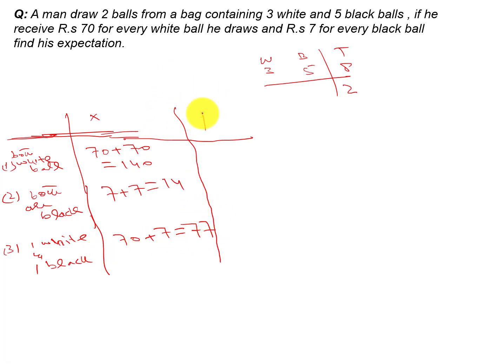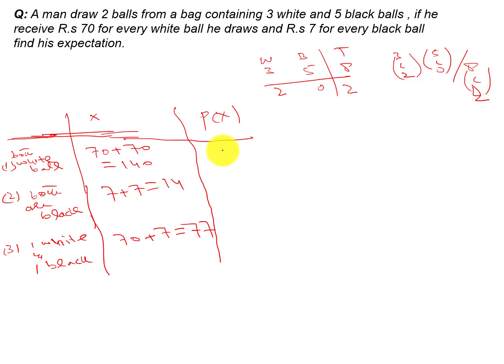Now the most important thing in this question is to construct their probabilities. You people know the combination concept. In this case both are white balls, so the black count will be 0. So how will we calculate this? 3C2 and 5C0 divided by 8C2.